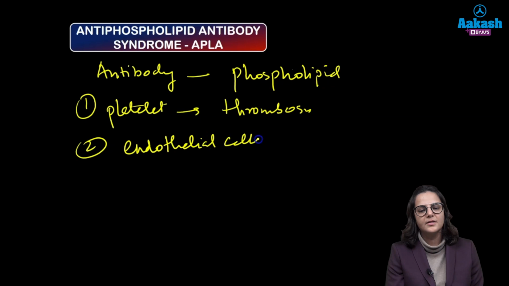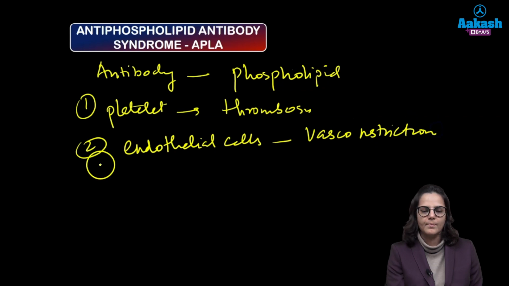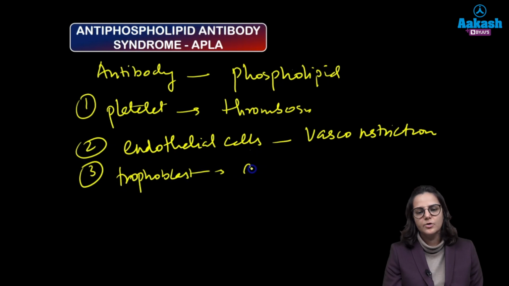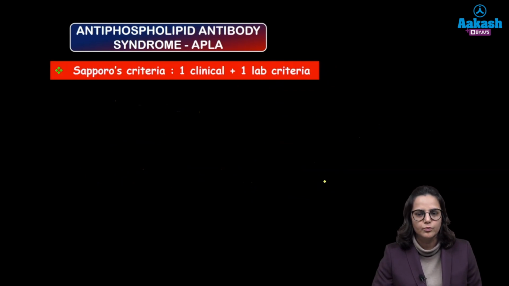and this will lead to what? This will lead to vasoconstriction, and it can also affect the trophoblast. So if it affects the trophoblast, it will lead to defective implantation. So this is what antiphospholipid antibody will do.